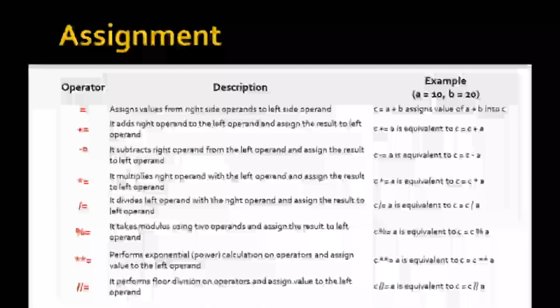Similarly, you can use multiplication equal to, which multiplies the right operand with the left operand and assigns the result to the left operand. Similarly, again you can use the division operator. It divides the left operand by the right operand and assigns the result to the left operand. This was the assignment operator.